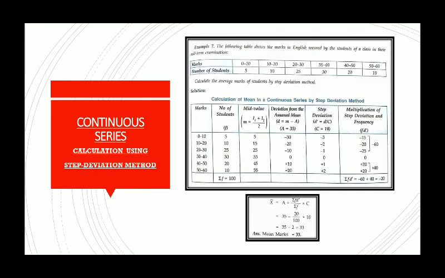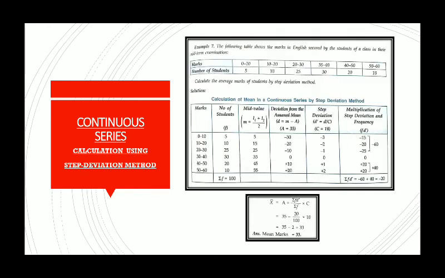Then the last step is to find the summation, summation fd. And here again the same formula we need to use, x bar equals a plus summation fd by summation f. Since the summation fd is coming negative, we have to subtract it from 35. So again you can see that the answer is 33. Whether you use the direct method or the shortcut method, the answer will be the same.